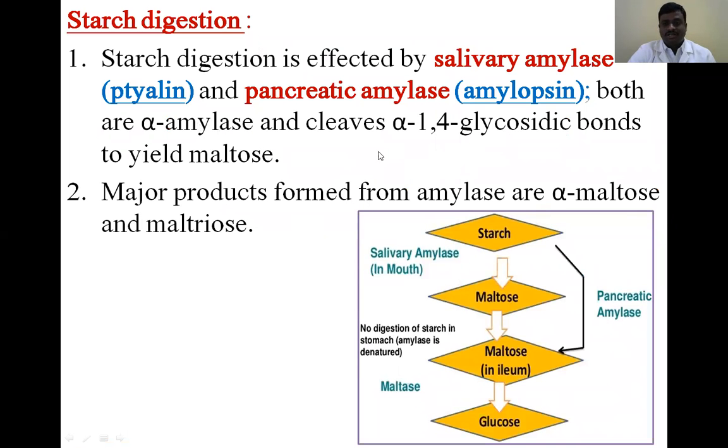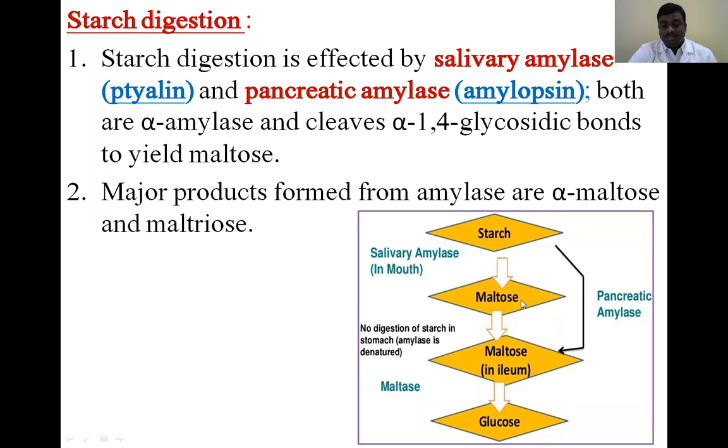Digestion of the starch, we already discussed. How does starch digestion take place? Starch is a polysaccharide. Starch digestion starts inside the mouth, where salivary amylase digestion takes place. Then it is converted to maltose. Maltose is a disaccharide, okay, two glucose units are present.